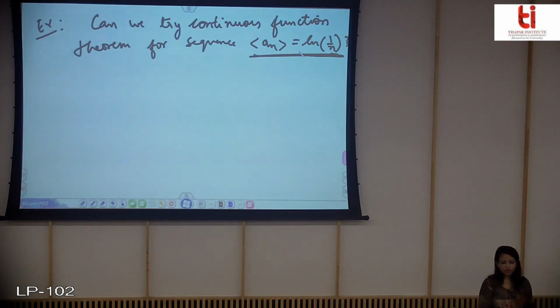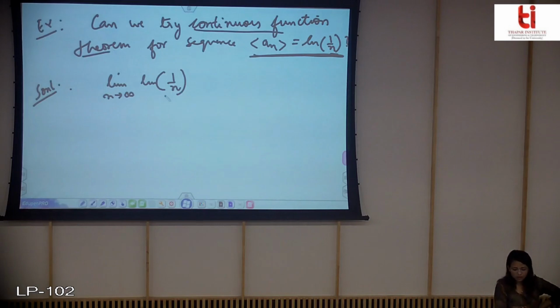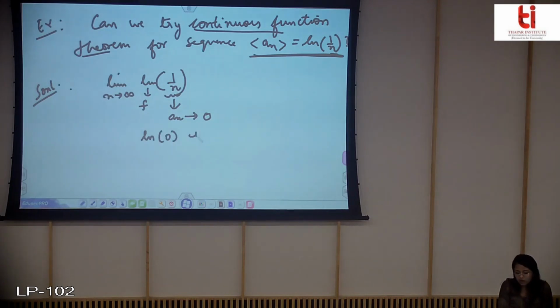This is the question. So first of all have a look at this, that you want to find out the limit of this using the continuous function theorem. Now if you consider this as an, you can see that an will converge towards value 0, and your f in this case is the log function. Now you can easily see that ln of 0 is not defined.